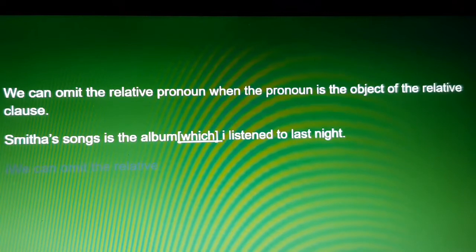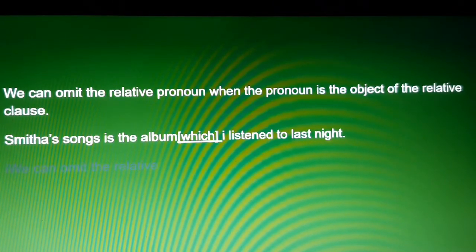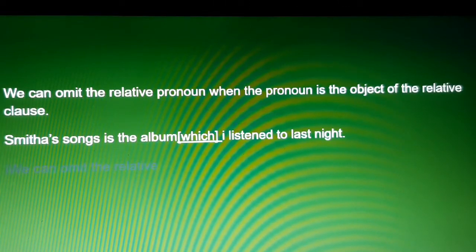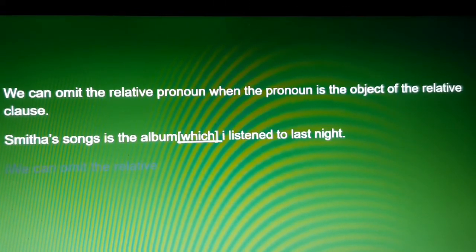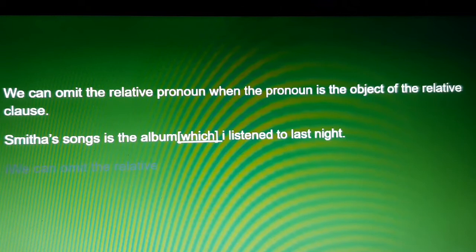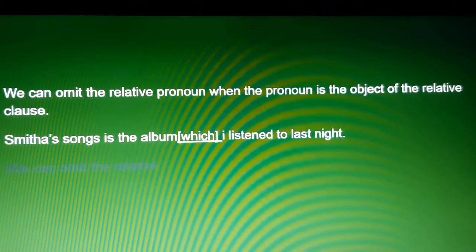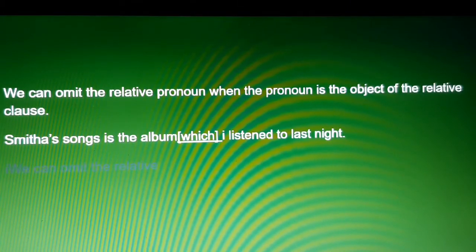We can omit the relative pronoun when the pronoun is the object of the relative clause. Smita's songs is the album which I listened to last night. Here album is the object of the relative clause, and which is referring to album, but we are omitting which.